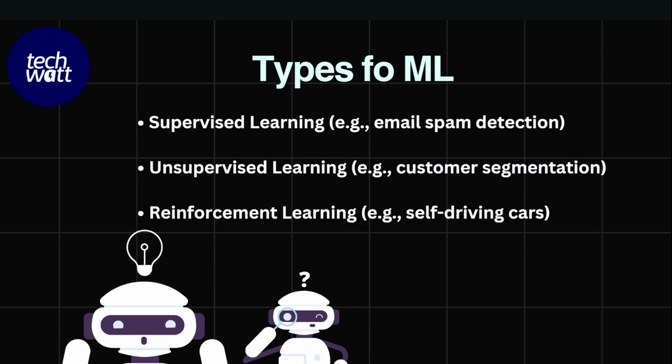The last one we have here is called reinforcement learning. Reinforcement learning is a type of machine learning where an agent learns how to make decisions by interacting with an environment. So this agent takes action and receives feedback in the form of rewards or penalties and adjusts its strategy to maximize cumulative reward over time. So the agent gets rewards for doing things right and gets penalties for doing things wrong. And over time, this agent is able to find its way out.